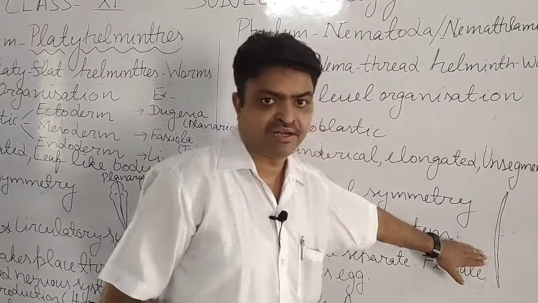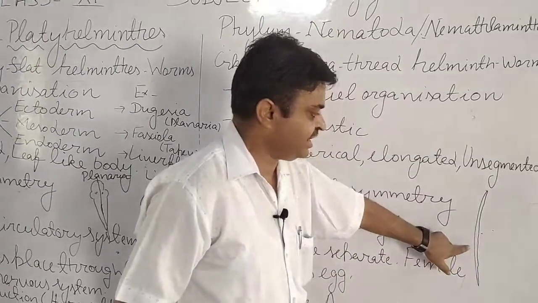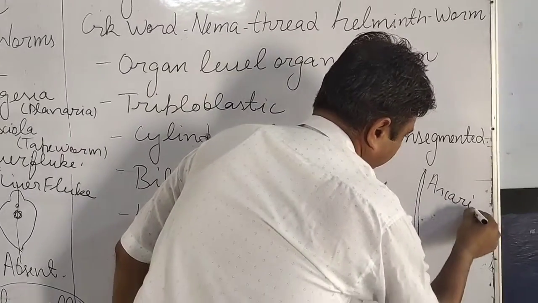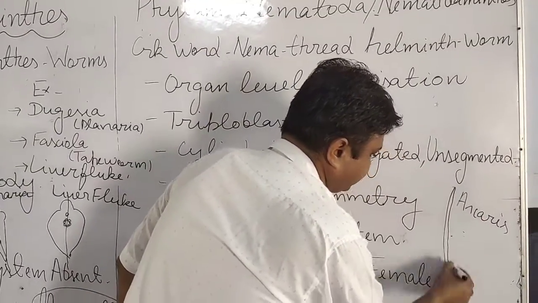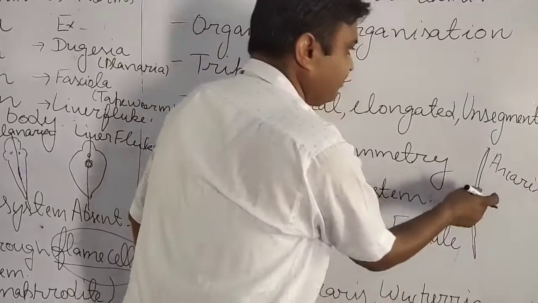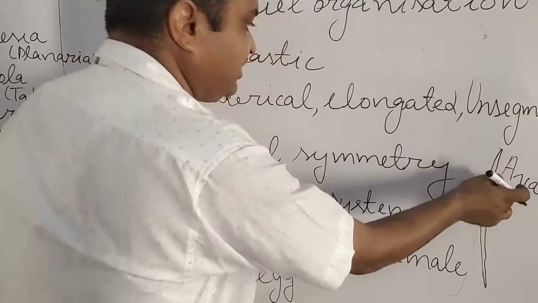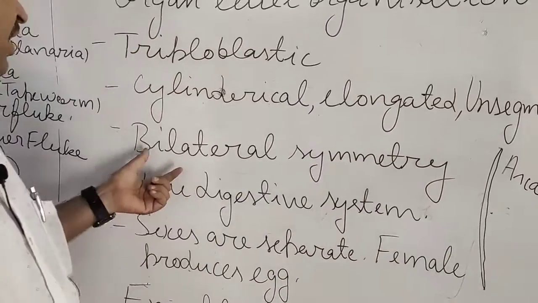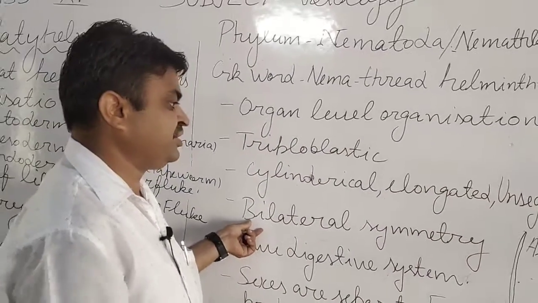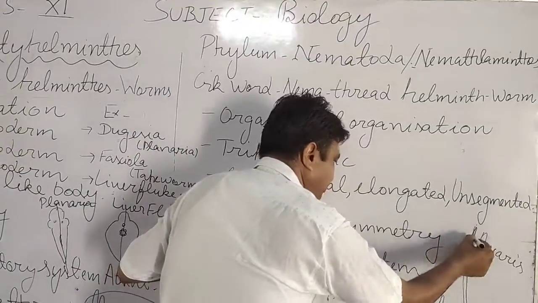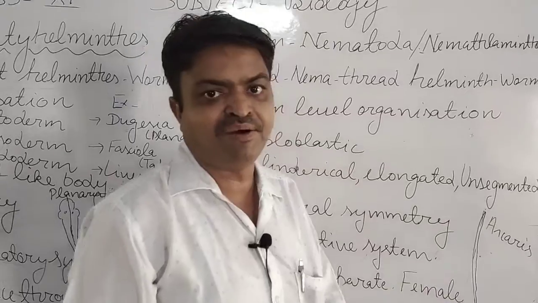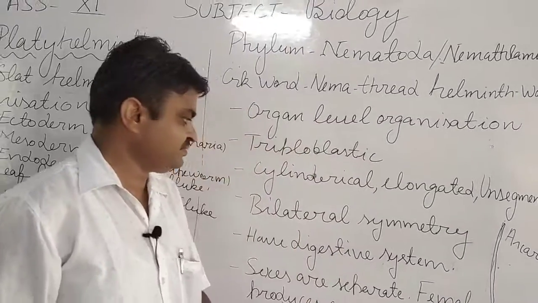There is one diagram I have drawn here, and it is the diagram of Ascaris. This type of unsegmented body they have. It is elongated and cylindrical. Now we come to bilateral symmetry. Their body can also be divided into two equal parts. That's why we can say they have bilateral symmetry.